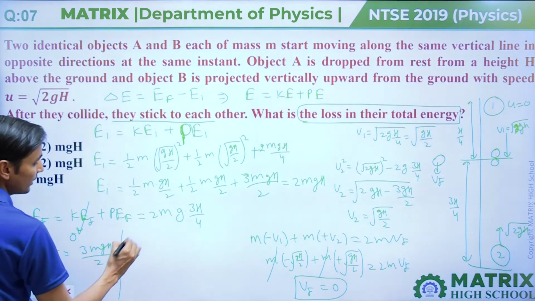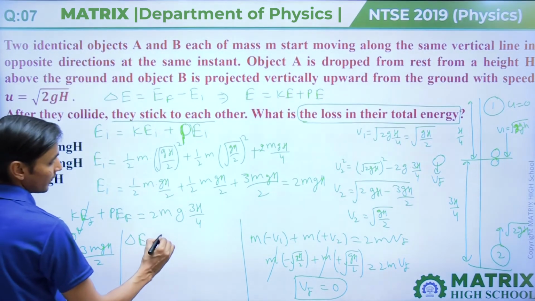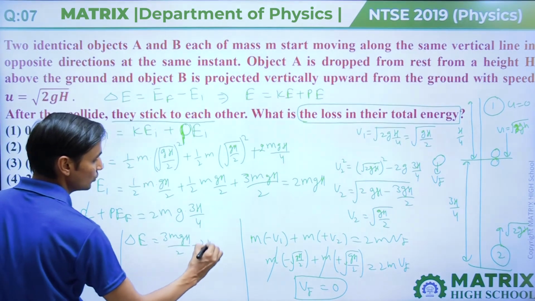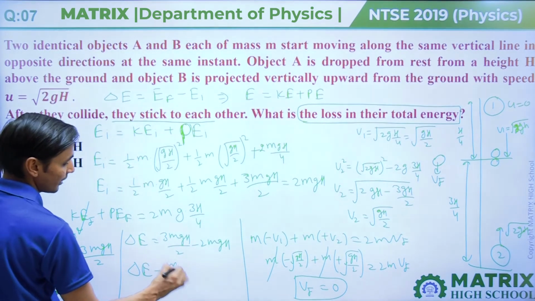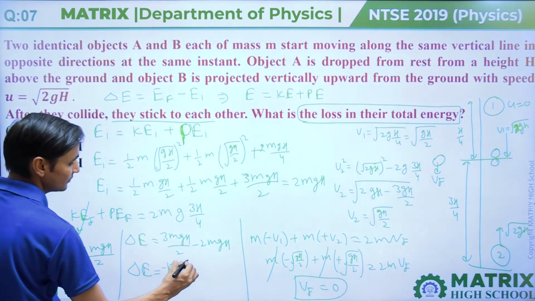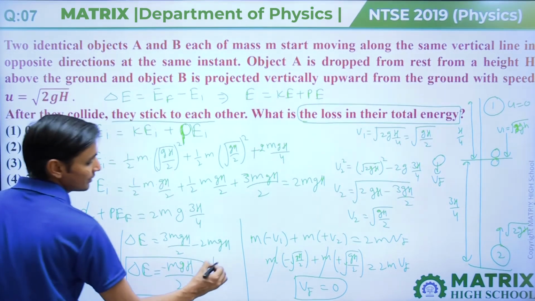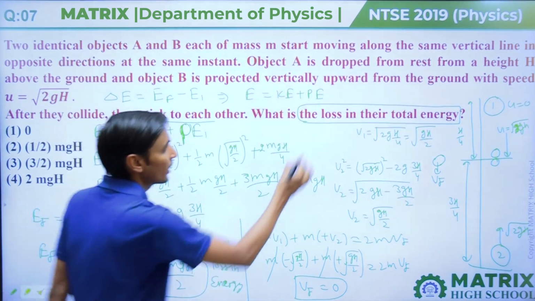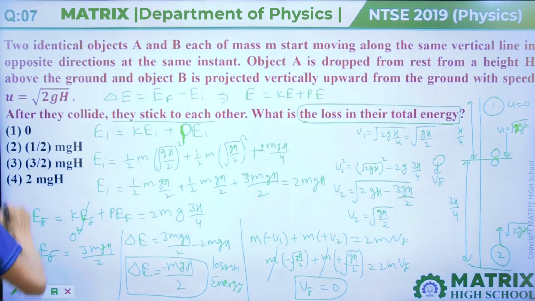If we find delta E, the change in total energy, the final energy 3mgH by 2 minus 2mgH will come minus mgH by 2. The negative sign means loss in energy, and the question is also asking to find the loss in their total energy. So the loss in energy will be mgH by 2, and option second will be correct.